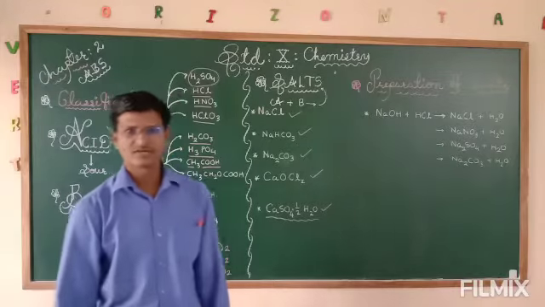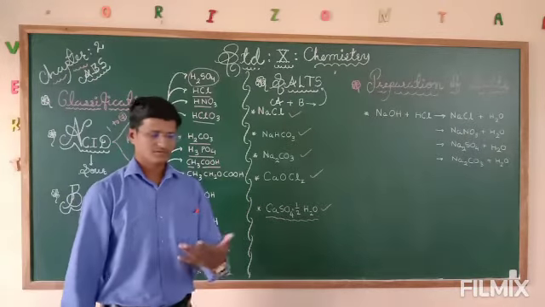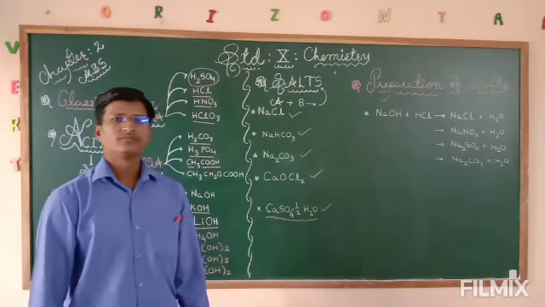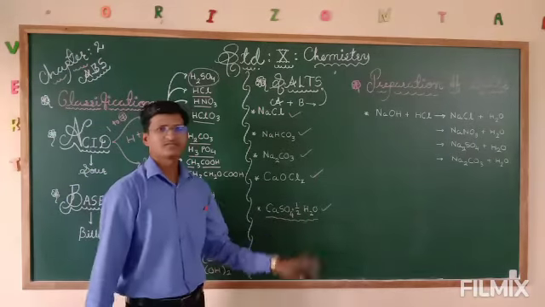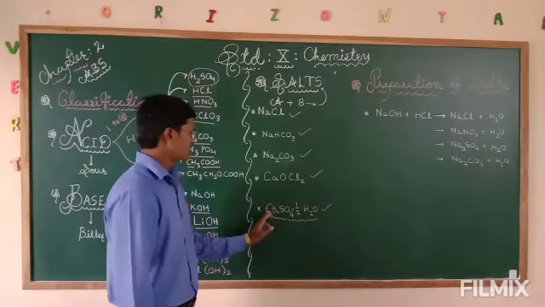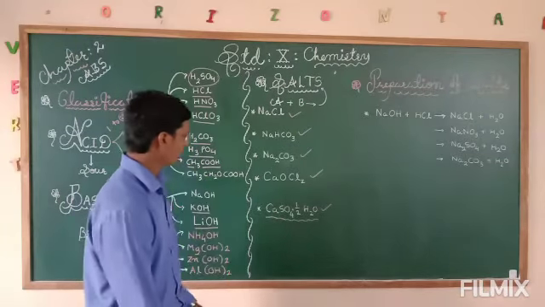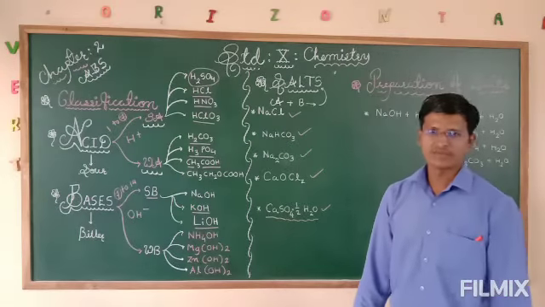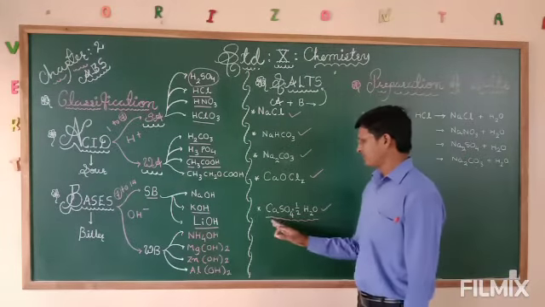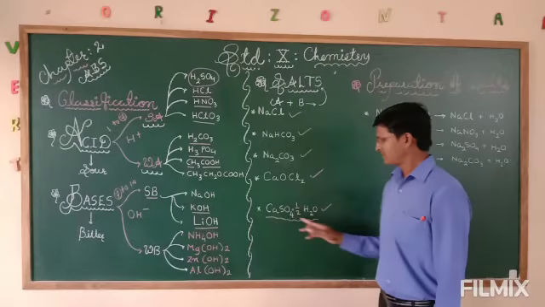Generally doctors use this whenever bones break or there is some damage in the bones. That is CaSO4 into half H2O, calcium sulfate hemihydrate. Gypsum can also be included with plaster of Paris.